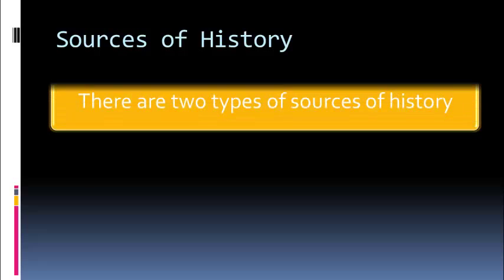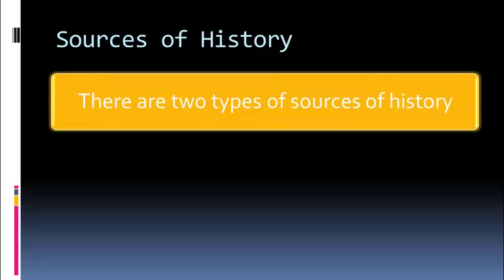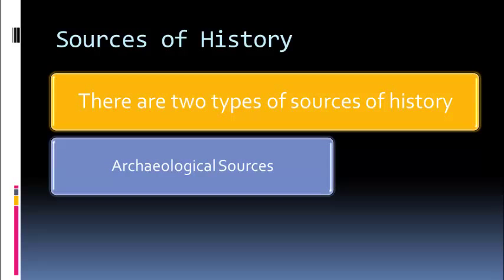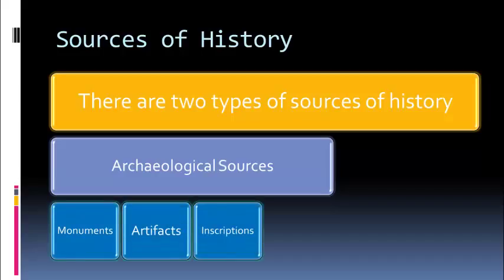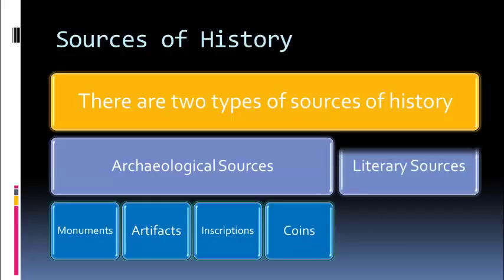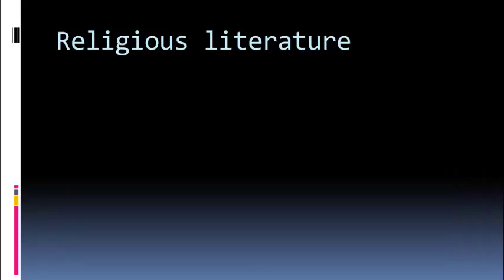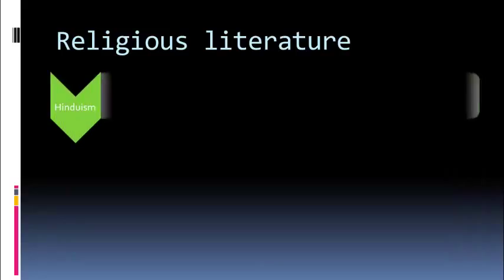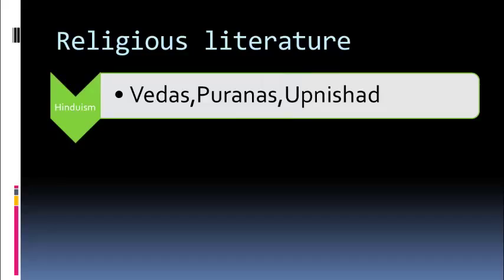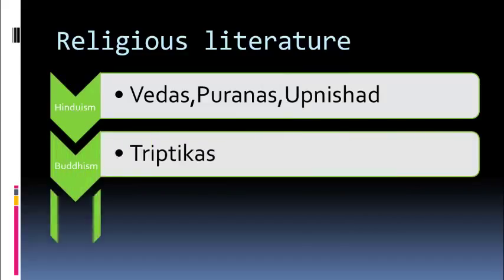Sources of history. There are two types of sources of history: archaeological sources, which are monuments, artifacts, inscriptions, and coins, and literary sources, which are religious literature and secular literature. Religious literature. Hinduism: Vedas, Puranas and Upanishads. Buddhism: Tripitakas.